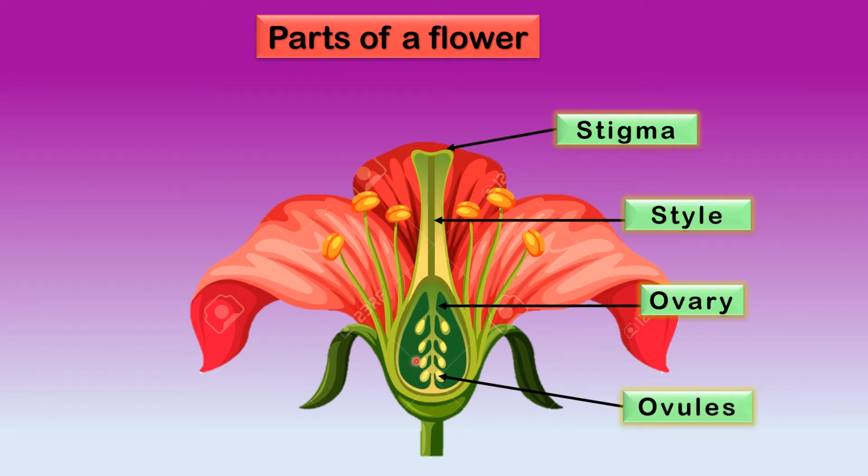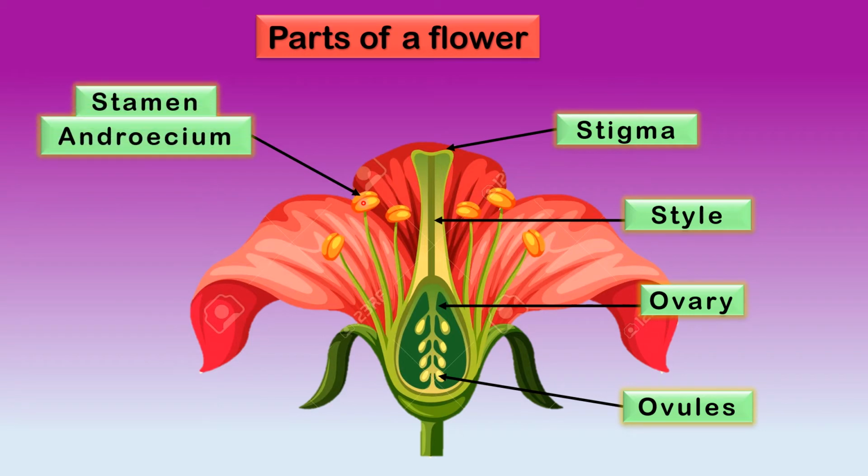This is considered the female part of the plant. This whole stigma, style, ovary, ovules, what is this? This is the female part of the plant. Yes, now come to the other side. What is this, children? This is the stamen, which is also known as androecium.